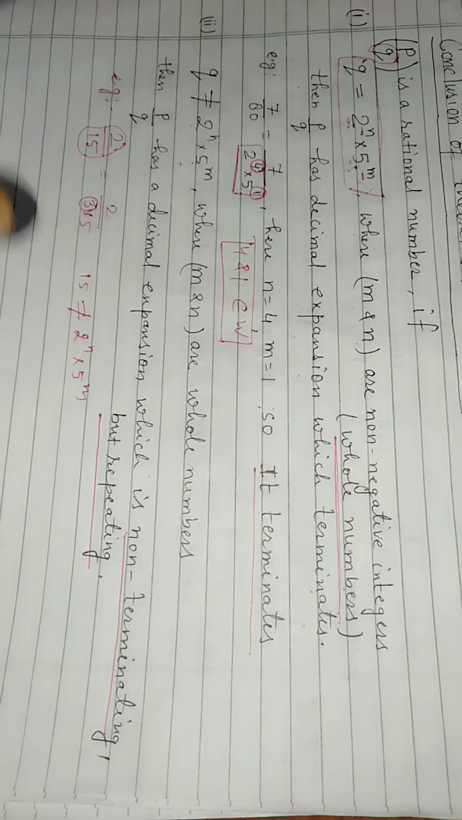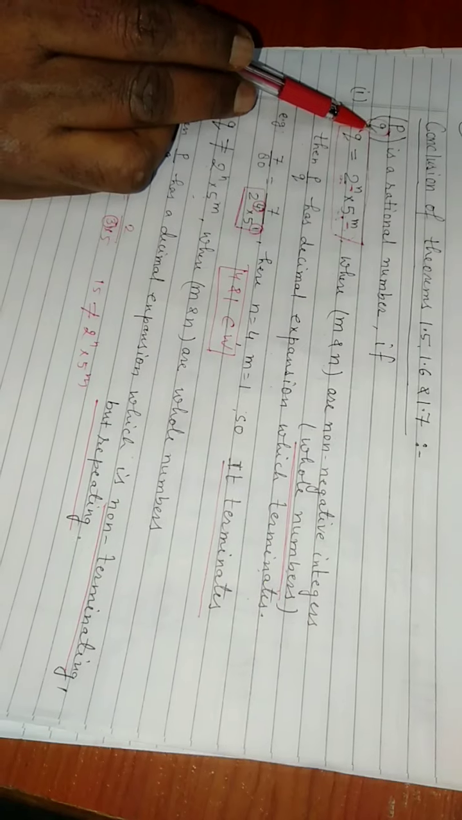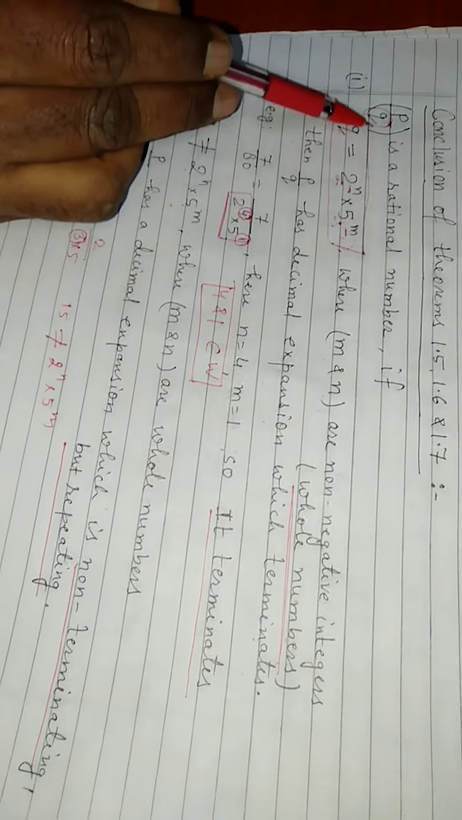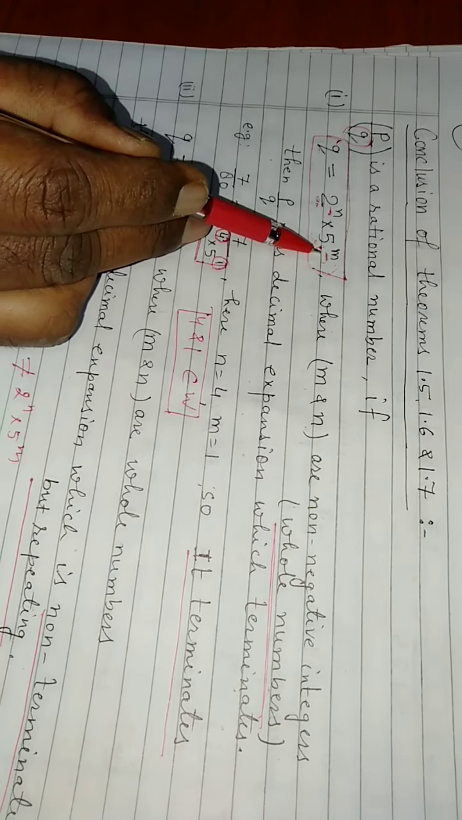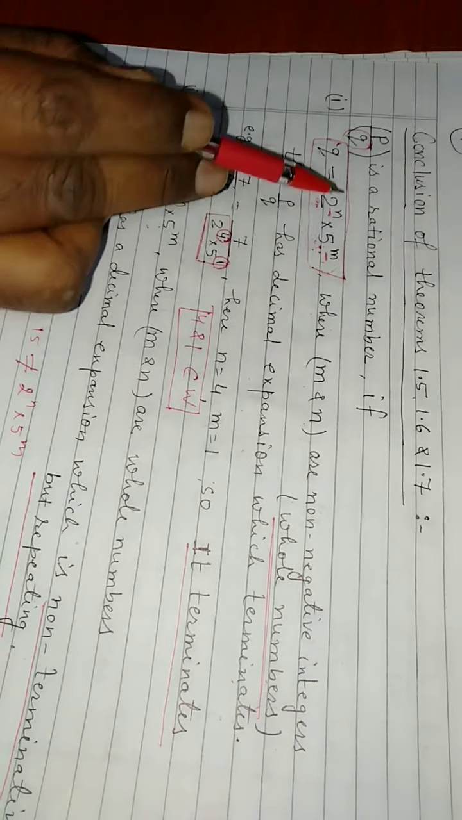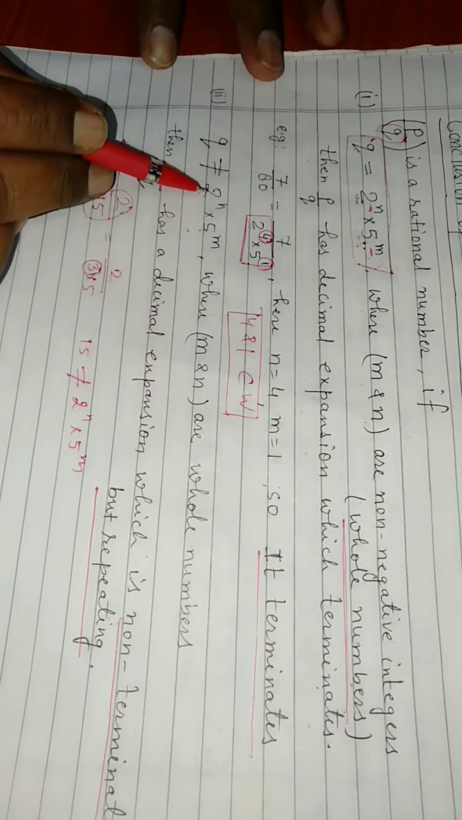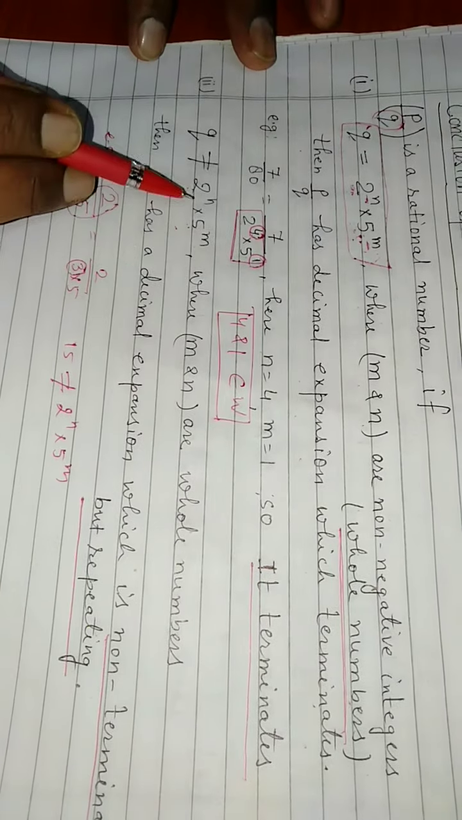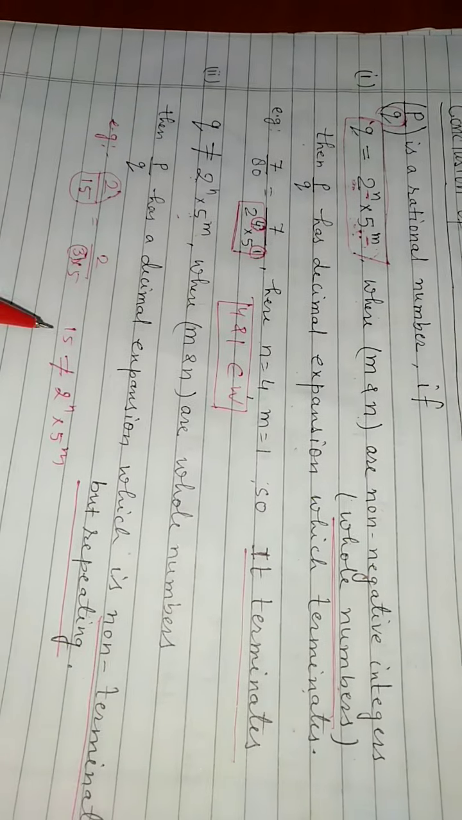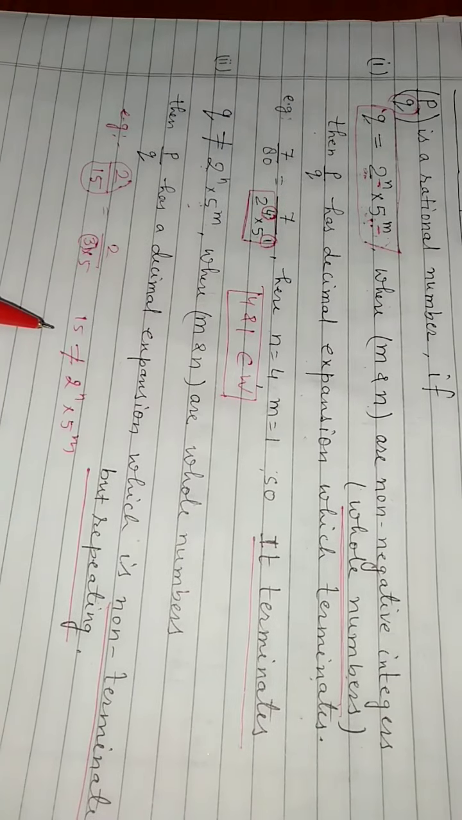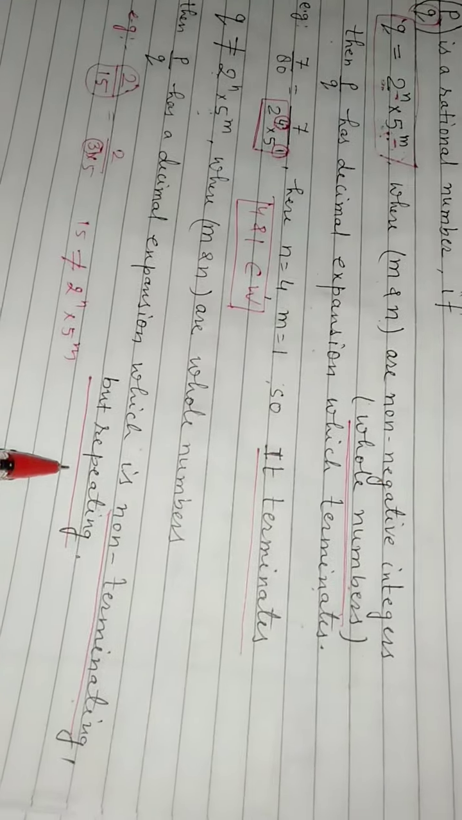Once again I am telling you, if we prime factorize the denominator and it is expressed in the form of 2 to the power n into 5 to the power m, then it will be a terminating decimal. This is rational, and it is terminating. And if it is not expressed in the form of 2 to the power n into 5 to the power m, meaning a number other than 2 and 5 comes in the prime factor of the denominator, then also it will be a rational number, but it will be non-terminating but repeating.